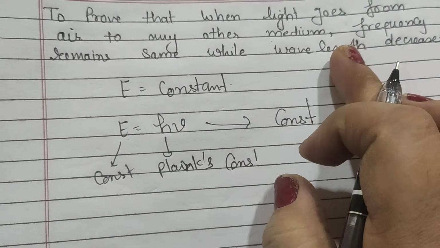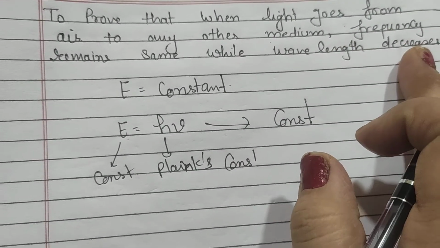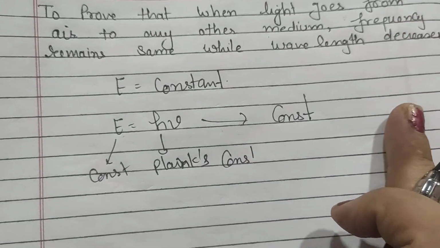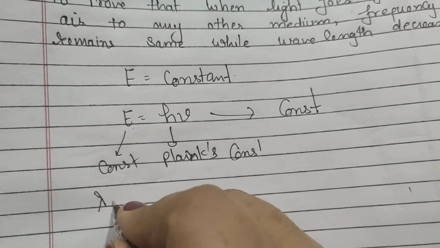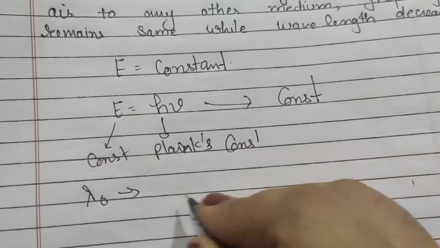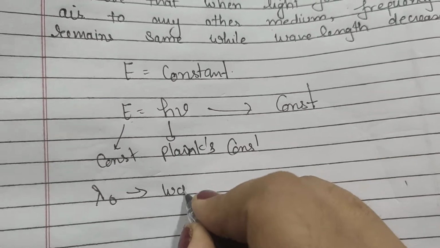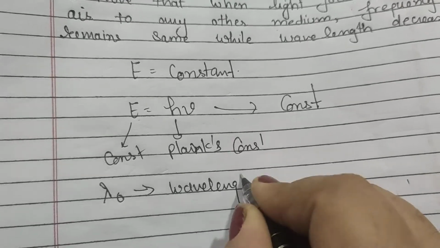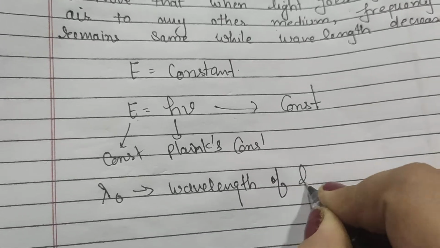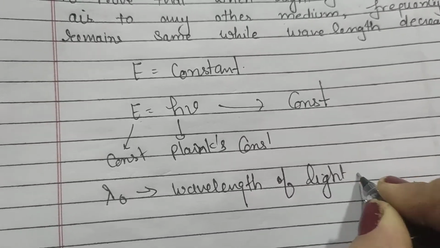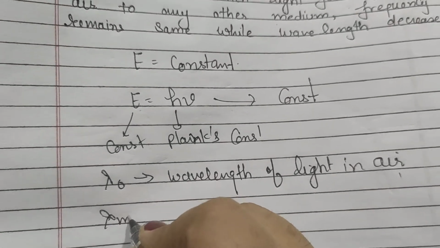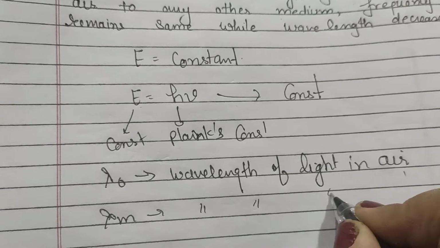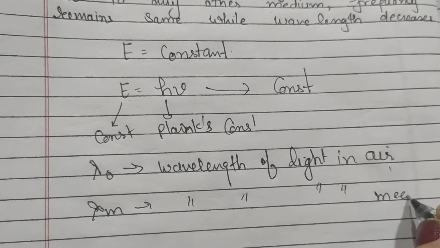Now let us talk about how the wavelength decreases when it goes from air to any other medium. Let us consider lambda naught is the wavelength of light in air, and lambda m is the wavelength of light in any medium.